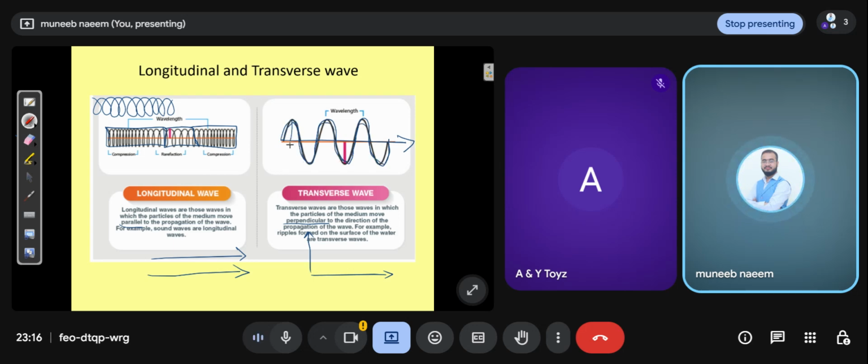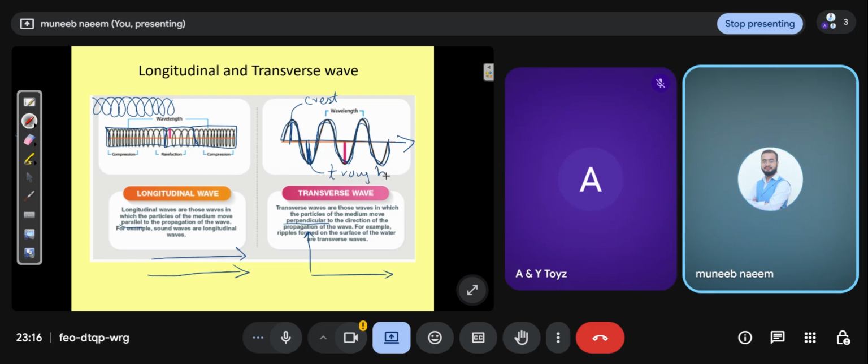This is perpendicular to the wave. So this is the transverse wave. In the transverse wave, we have only crest and trough. The upper part of the wave is called the crest, and the lower part of the wave is called the trough.